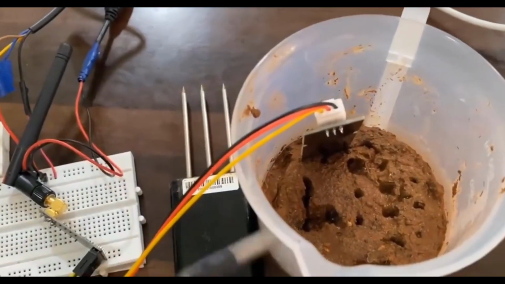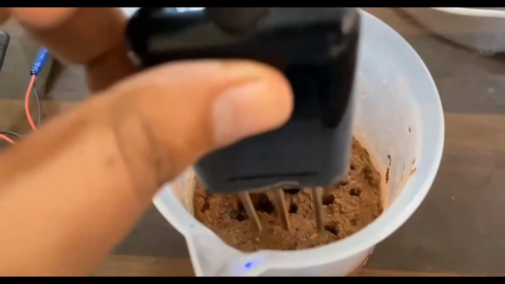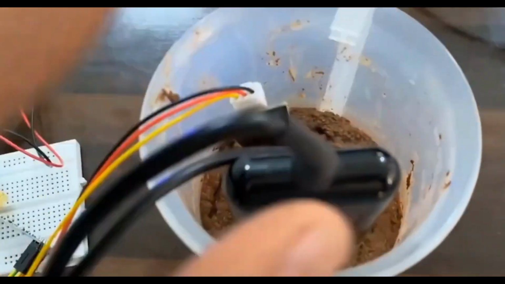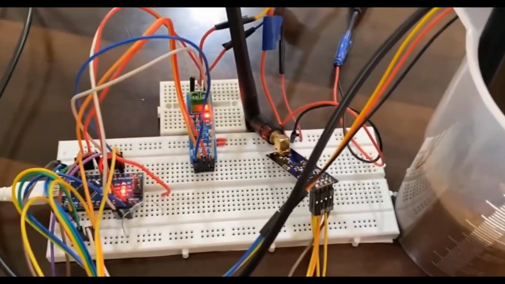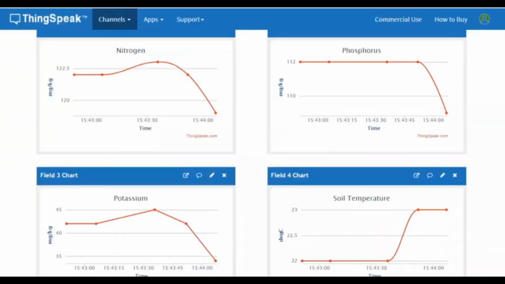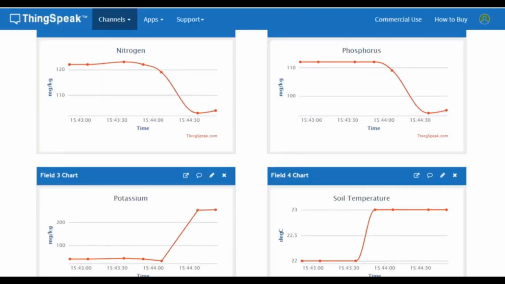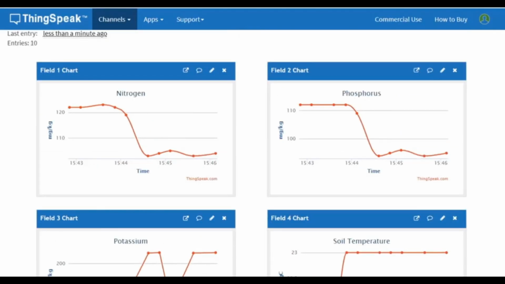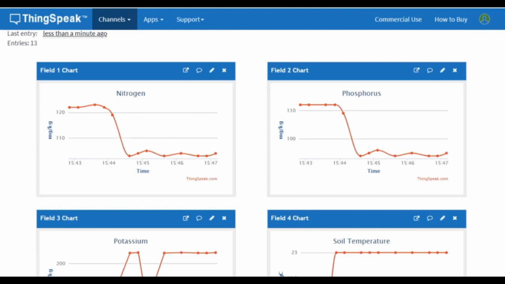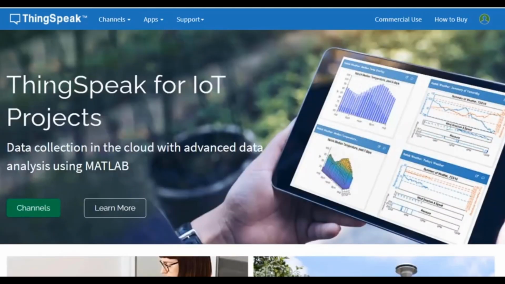Hi, this is my project, Closed Loop AI Powered Soil Nutrient Dispensing System for Precision Agriculture. Let me show you the setup. First, here I have the soil sensor. This includes the NPK sensor and the soil moisture sensor. These sensors are placed in the soil and they continuously measure the nutrient levels and moisture conditions.